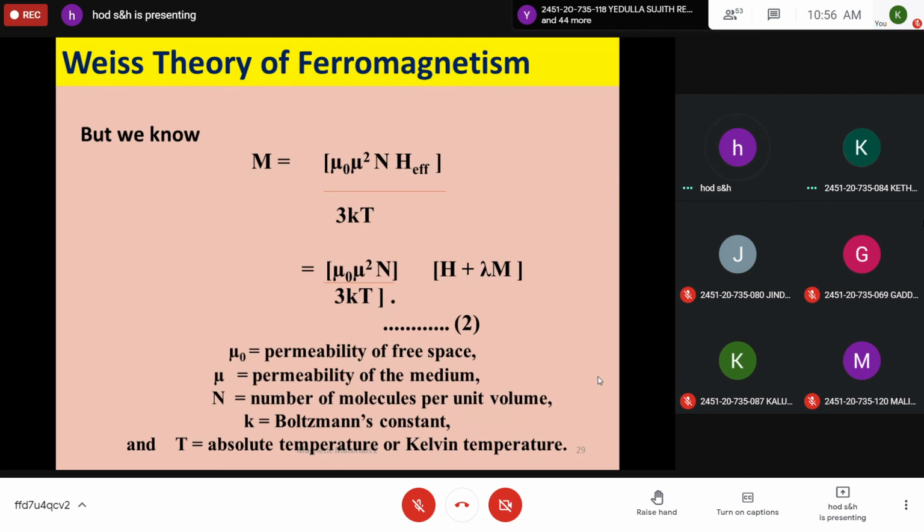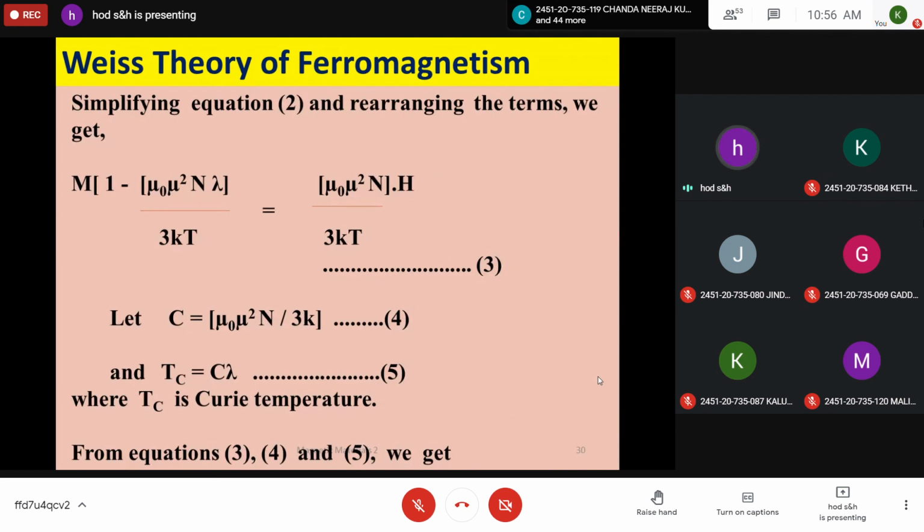Yes, sir. And we are simplifying this. You are bringing and taking M common. So it can be M into 1 minus mu naught mu square N lambda by 3 kT is equal to mu naught mu square N by 3 kT into H. This is equation 3. Just we have taken M as common and got it in the left hand side. You can write that expression.